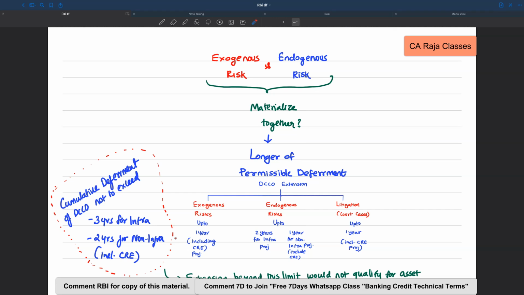But if the extension is going to go beyond this limit, then in that case, the standard asset classification will not continue, would not qualify for asset classification dispensation. So it will not be classified as standard, it will be downgraded as substandard.